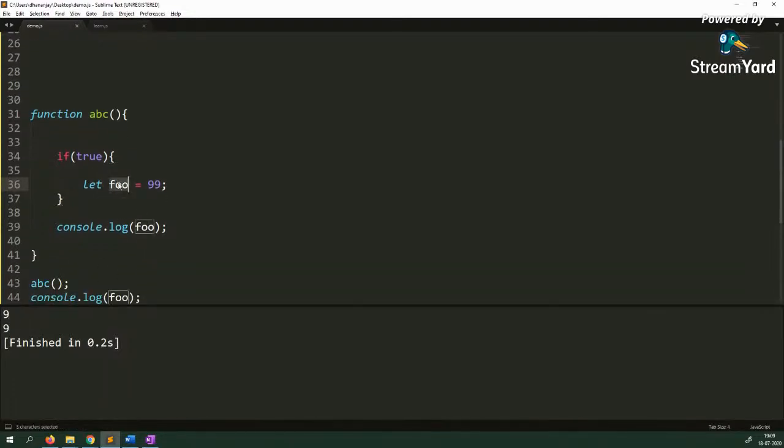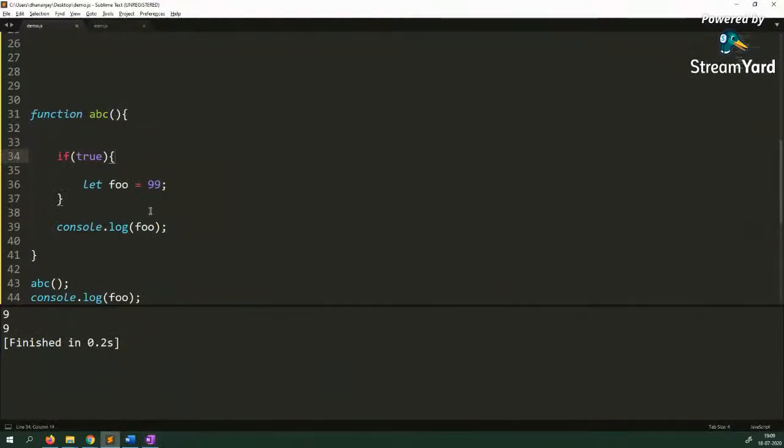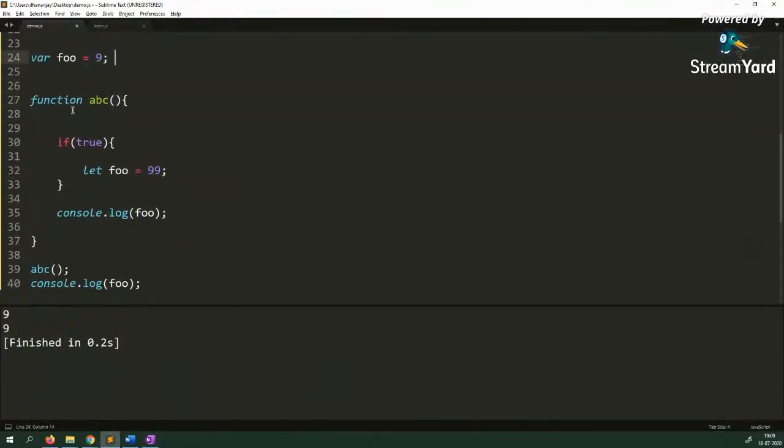You know why? Because the visibility of this foo is only this if statement. So with that you have created one more scope for that if statement, and that is why you are getting 9 here, because at the top you have 9. So now you have a different foo only for line number 32 and line number 33, and that's why you are getting 9 and 9 here. All right, and if you change it to var, you will get 99 and 9 as expected.